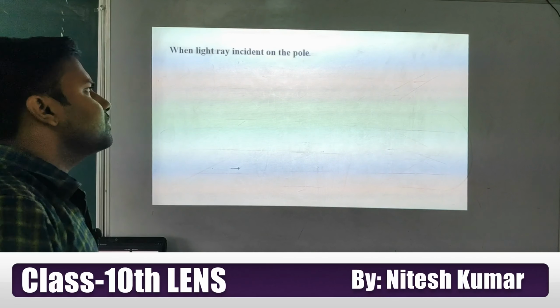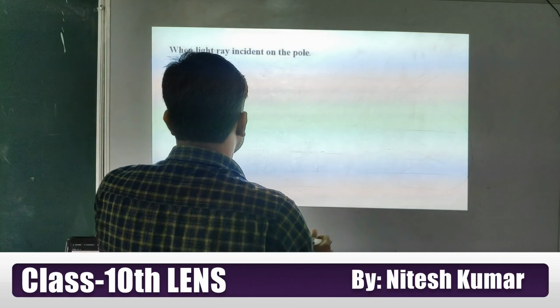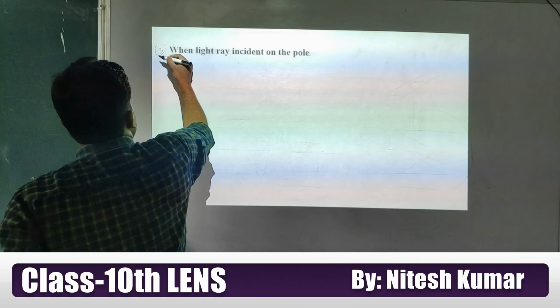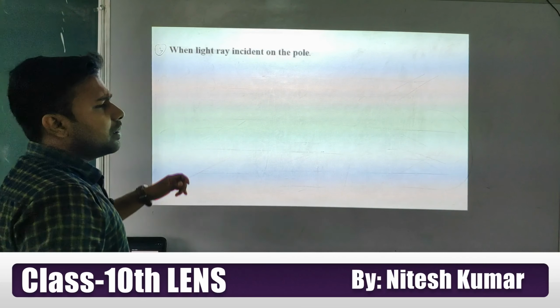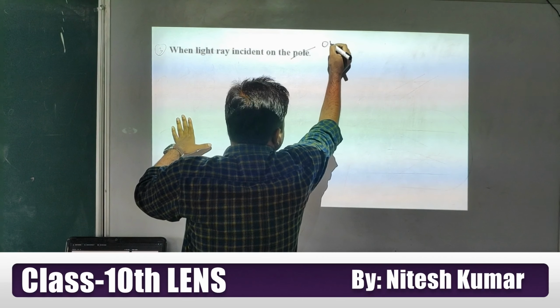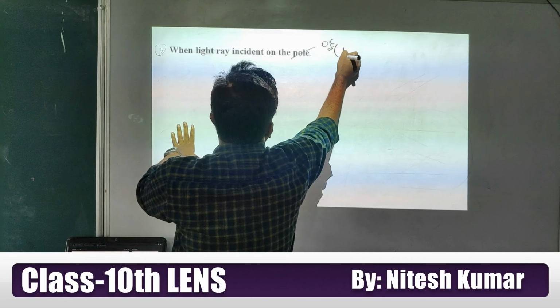Using these rules, we are going to draw a ray diagram for all the cases. That's why these rules are very important. When a light ray is incident, this is our third rule. When a light ray is incident on the pole, or you can write here optical center, OC. We are denoting it with the P.